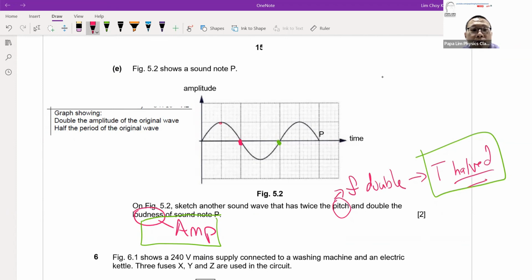So now the amplitude for the old wave is here, 1 square. Double means the amplitude of the new wave should be 2 squares. So the new wave has double the amplitude and half the period. It will look something like this.